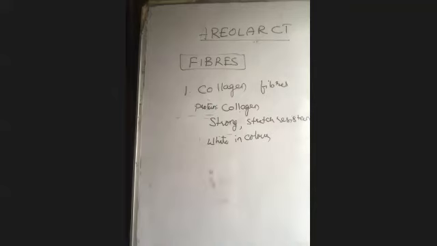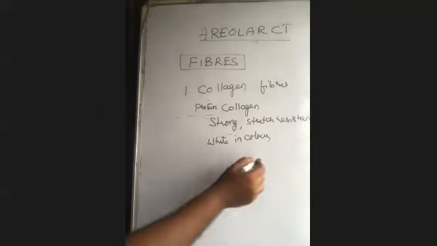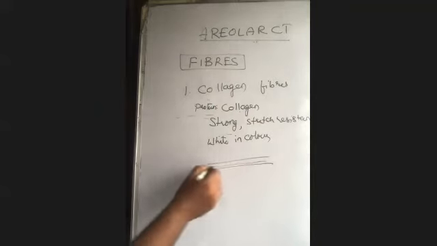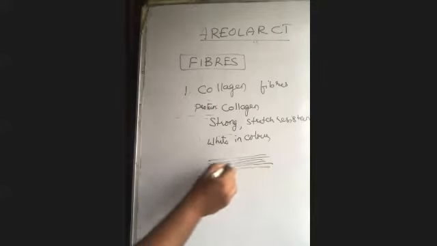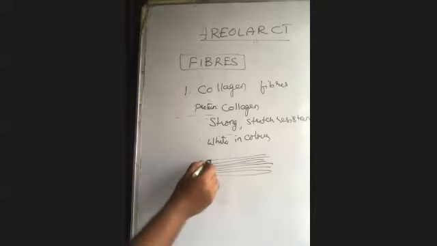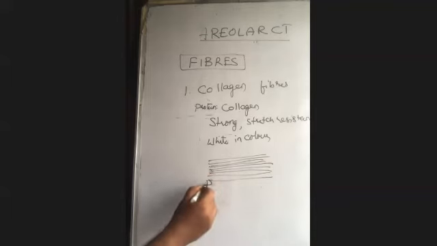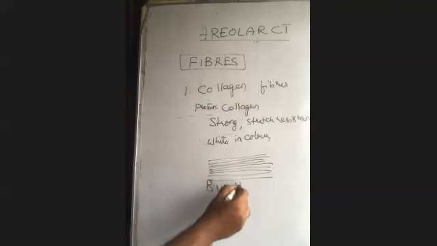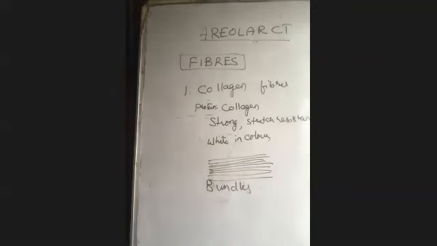Collagen fibers are strong, stretch resistant, and white in color. How do they get arranged? Wherever collagen fibers are present, they are arranged in the form of bundles. So these are the collagen bundles, I'm drawing them.